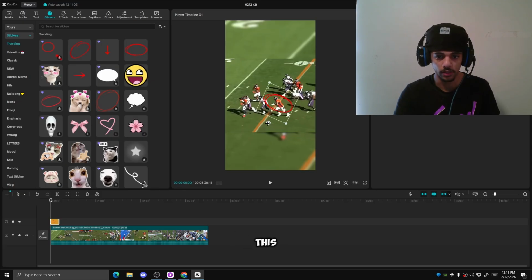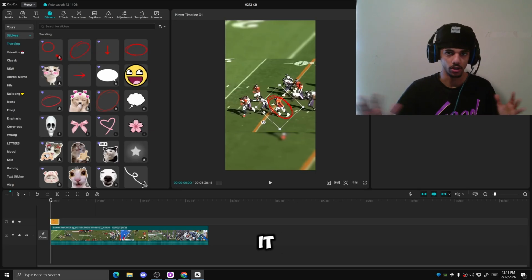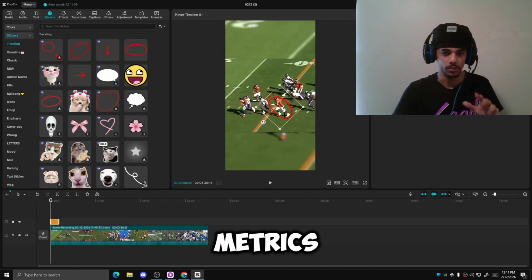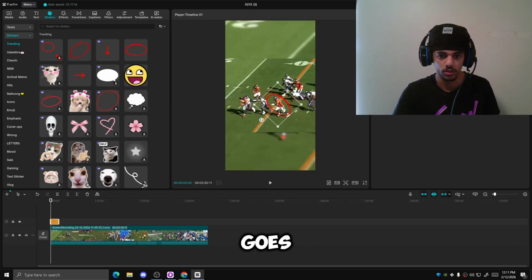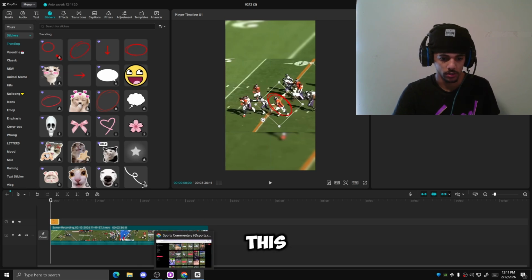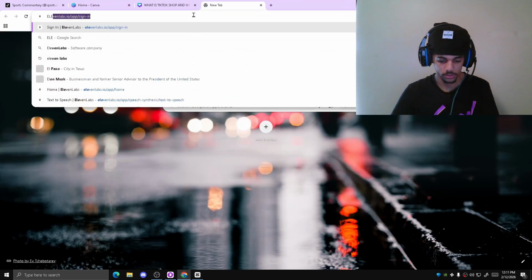You're going to have to add this little thing right here, because this plays a big role. You can't just throw a voiceover on and call it a day. You're going to have to use little metrics so you can avoid these things. You can add a keyframe right here and keep following the player wherever he goes. And to do this voiceover, you're going to have to use ElevenLabs.